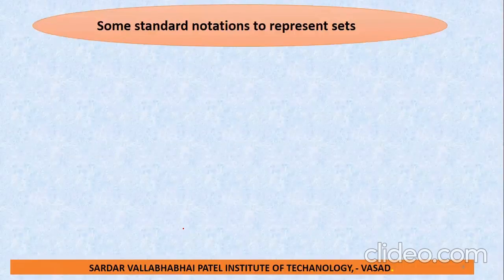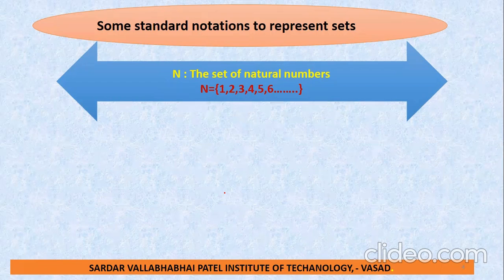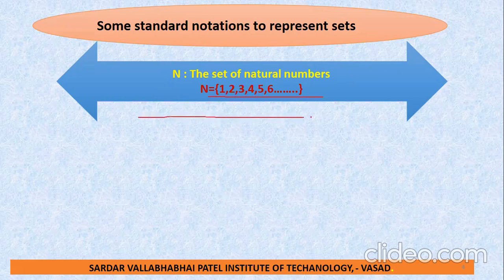So now, some standard notations to represent a set. First, N is the set of natural numbers, and in this set the numbers are defined as 1, 2, 3, 4 and so on, up to infinity. Suppose, for example, we draw a straight line.